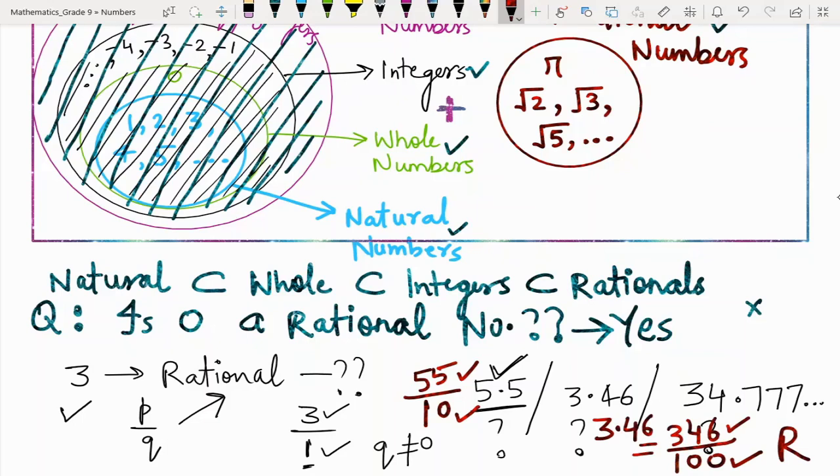Moving on to the second number, 3.46. 3.46 can be written as 346 over 100. So this is a rational number.